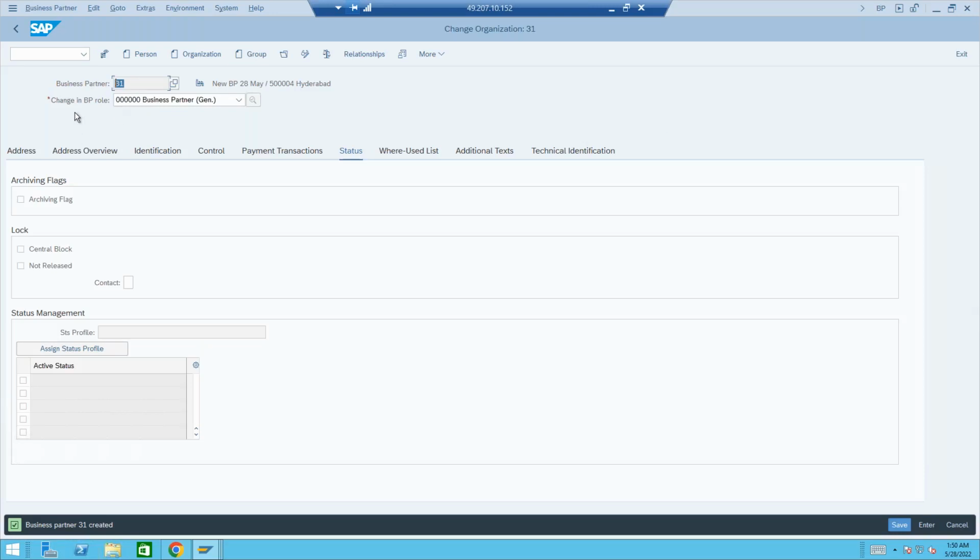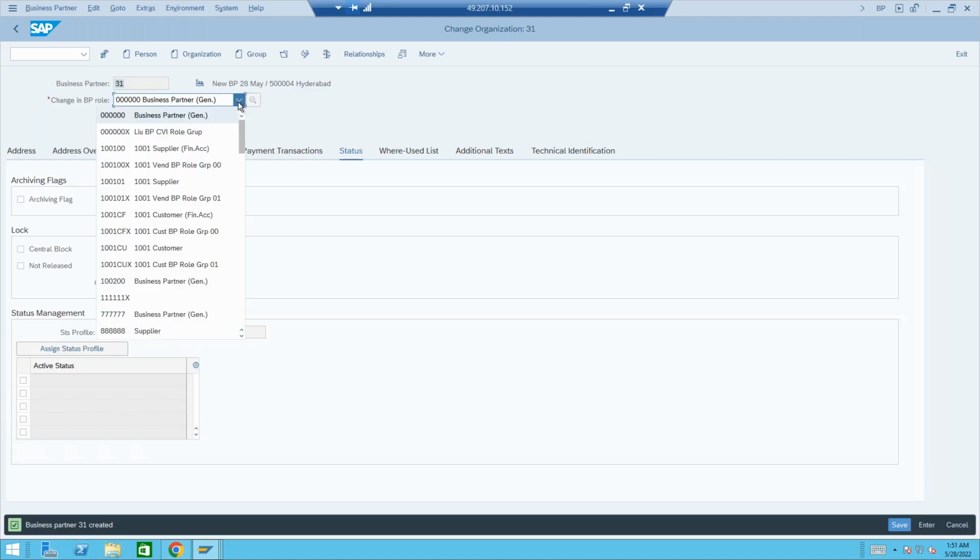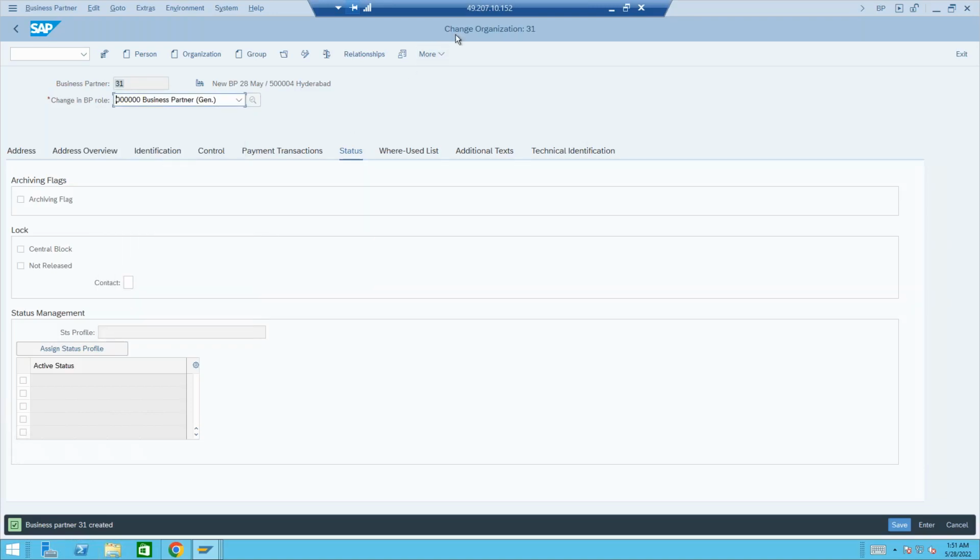So how do we do that? There are no multiple transactions for business partner like in ECC, XD01, 02, 03. We don't have a transaction like that. It's only a single transaction, that is BP. Create, change, display, everything in a single transaction BP. So if you want to, now you cannot extend it actually, because it's already in change mode.